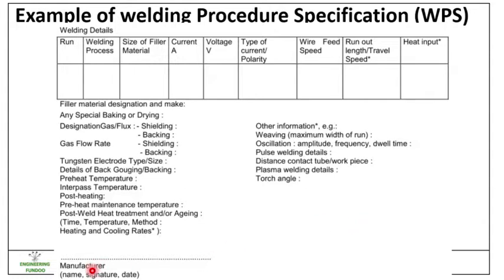And then finally the manufacturer name, signature and date, which is to be signed by the manufacturer. So this is how the welding procedure specification looks. It depends on how you are carrying out the welding, and the details you need to include are generic details. It depends on how many technical contents you are using; accordingly you can choose for your welding process. So friends, this is the short description about WPS for arc welding.